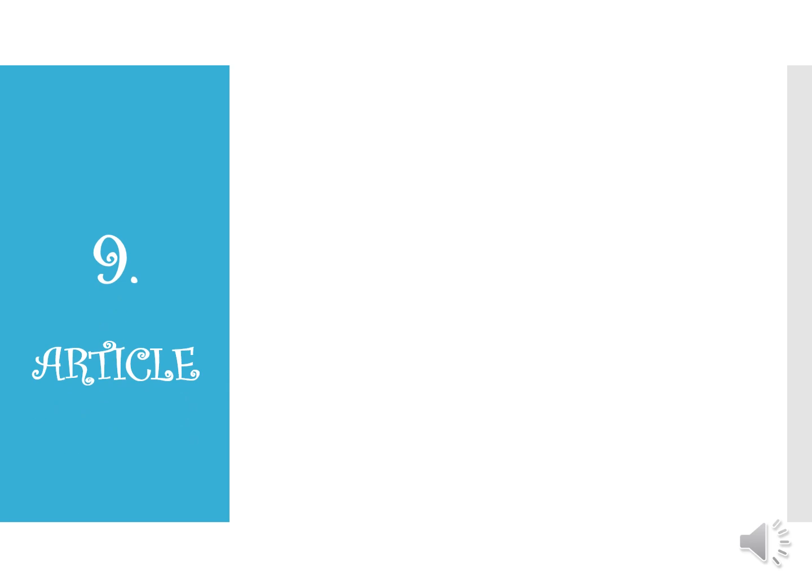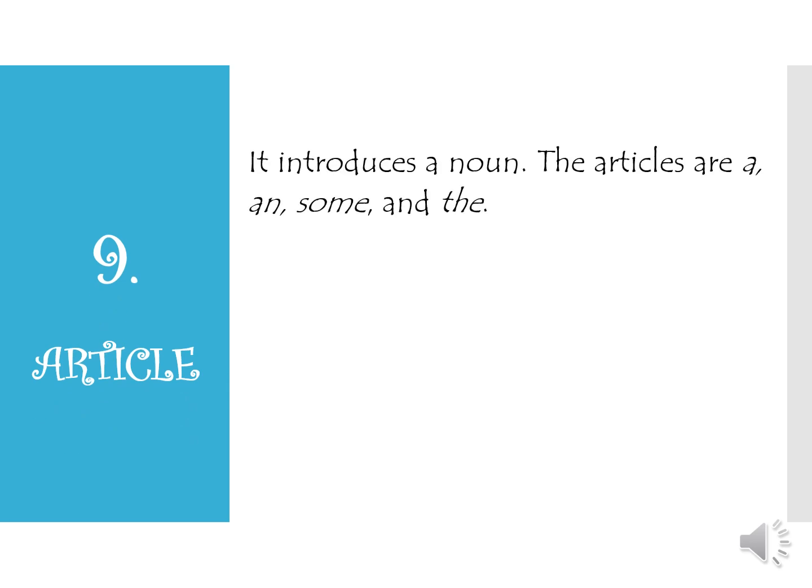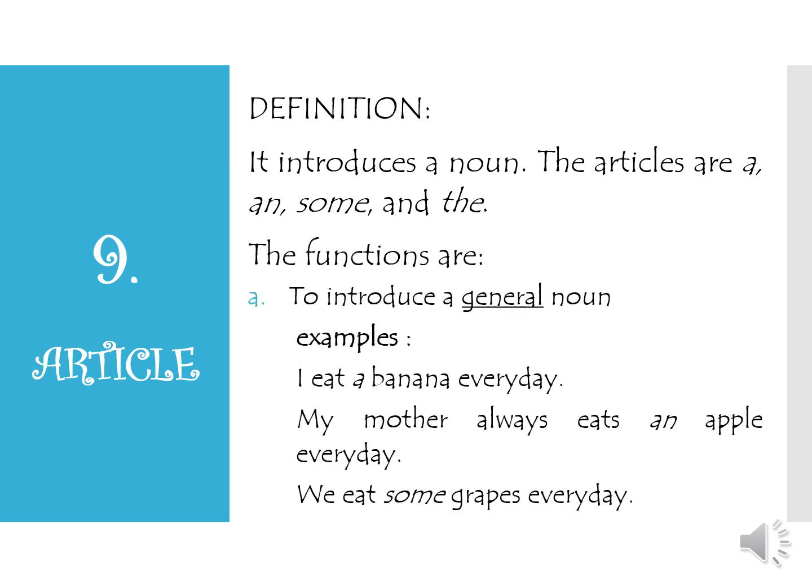And the last we have an article. Article introduces a noun. The article examples are a, an, some, and the. The function is to introduce a general noun, for example, I eat a banana every day.